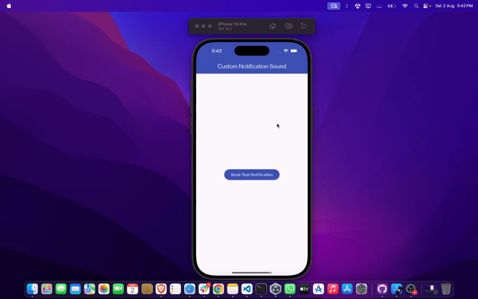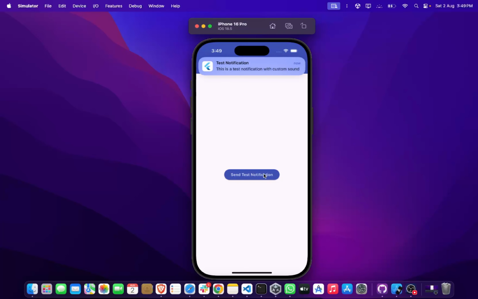In this video, we'll see how we can implement custom notification sound in our iOS application using Flutter. In the previous video, we implemented custom notification sound for Android applications. So here's the preview of what you are going to achieve in this video. As you can see, when I press this button, a custom notification sound plays with the notification. So let's get into the code and implement this feature.